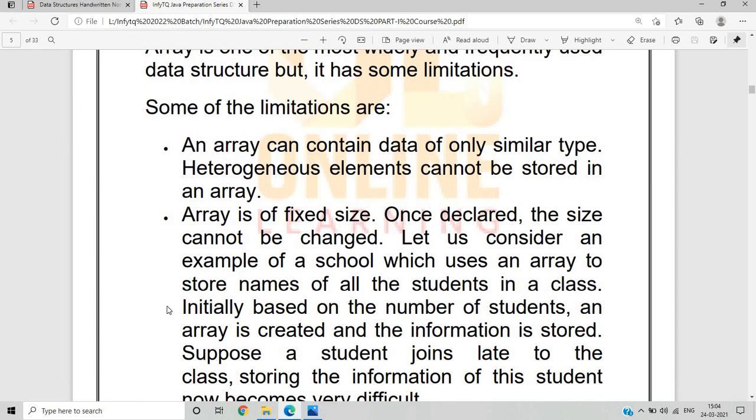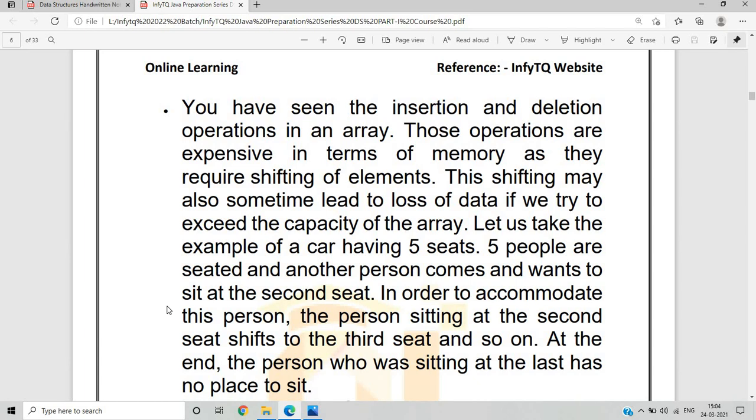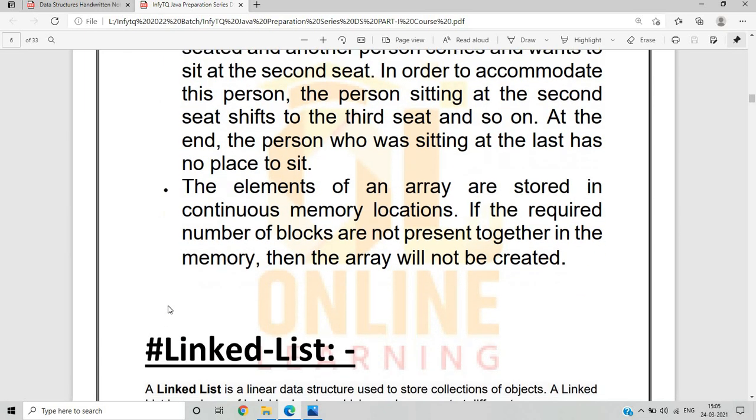An array is of fixed size. I already discussed in the previous video that once declared, the size cannot be changed. So there is a loss of memory usage, and many such aspects are in the array. Okay, so we have seen the insertion and deletion operations in an array. Those operations are expensive in terms of memory, as they require shifting of elements, because we want to shift the elements for a particular insertion and deletion. Okay, so the elements of an array are stored in continuous memory locations.